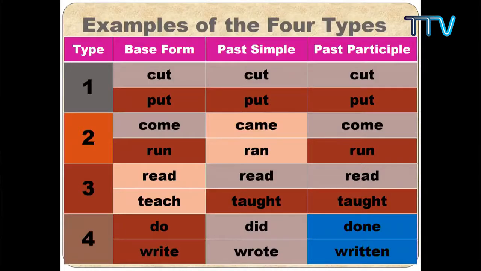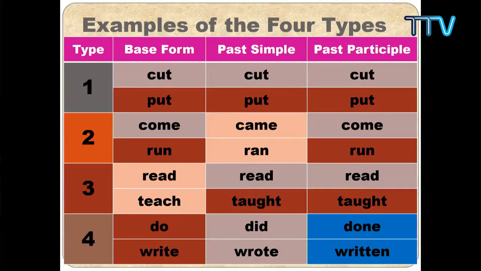Let me show you with an example here. The first one, where all the three forms of the verb are the same: cut, cut, cut; put. And then we have the second group where the first form and the third form are the same: come, came, come, but the second form of the verb is different. And then we have run, ran, run.